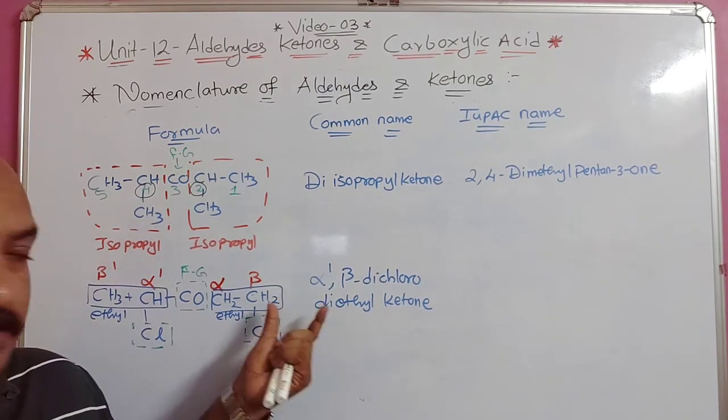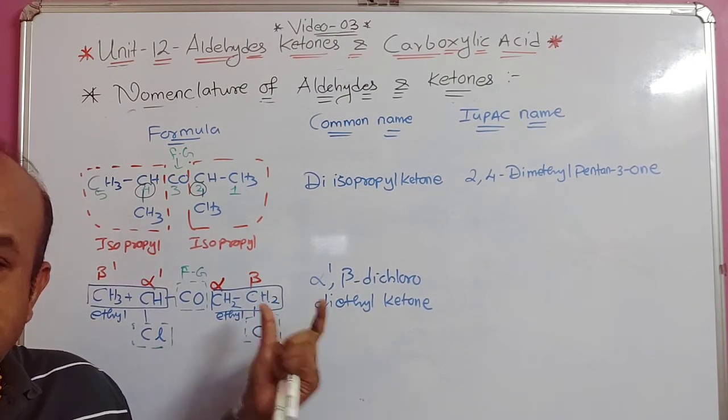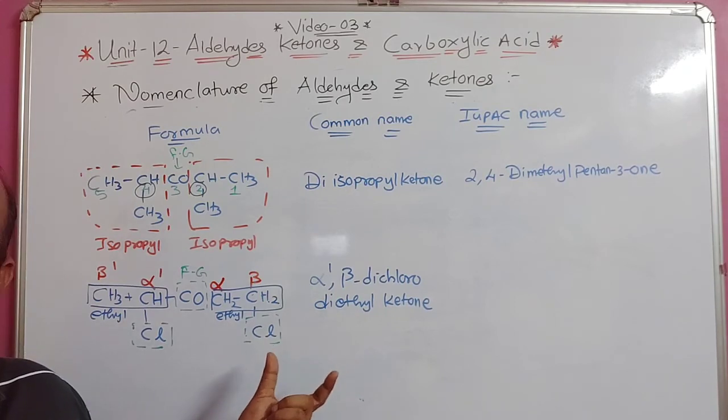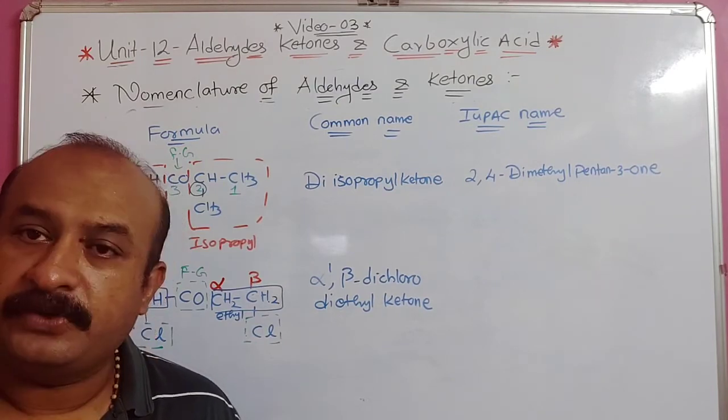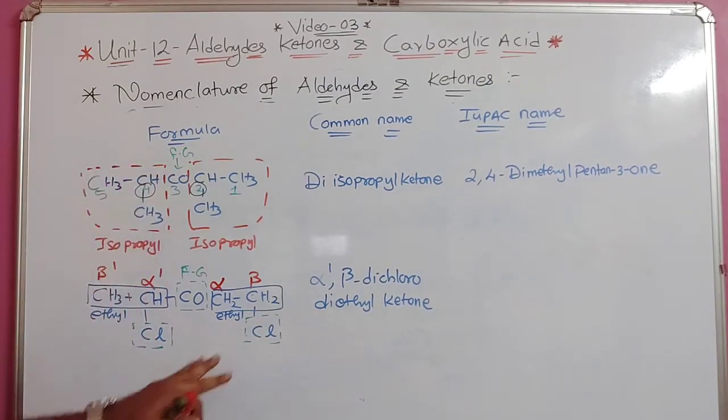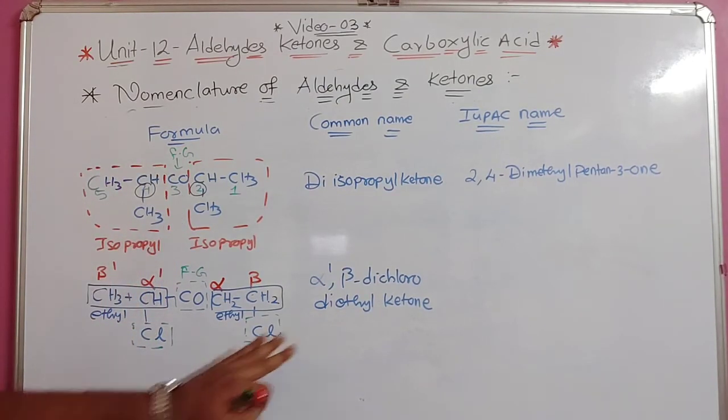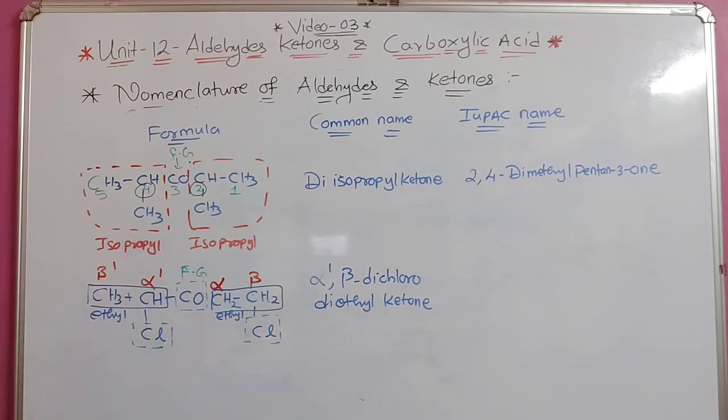It is a little bit difficult, but it is easy to understand because it is also given in the textbook. You can go through this, and when we see the table in our next video, I'll explain that again. Don't worry. Okay, see. So this part understood, alpha dash beta dichloro and diethyl ketone.